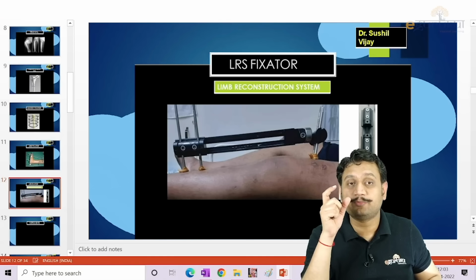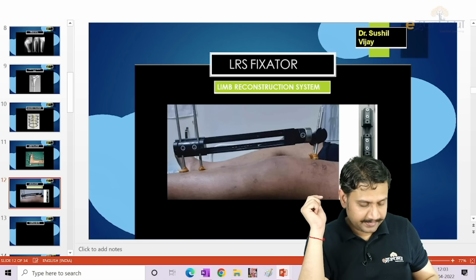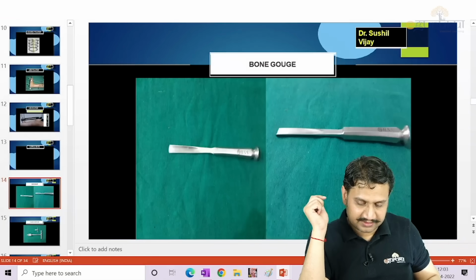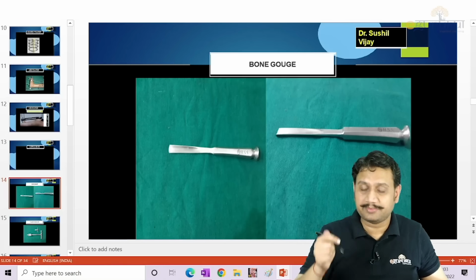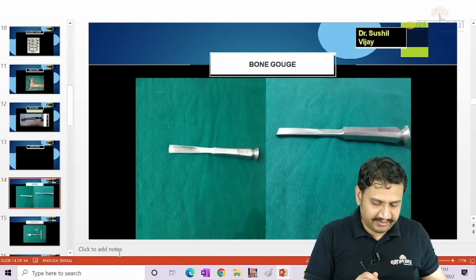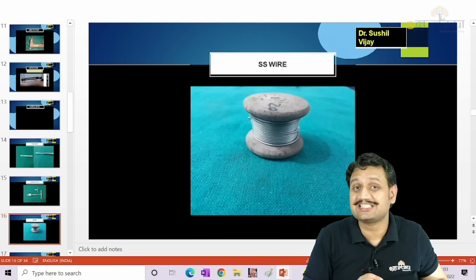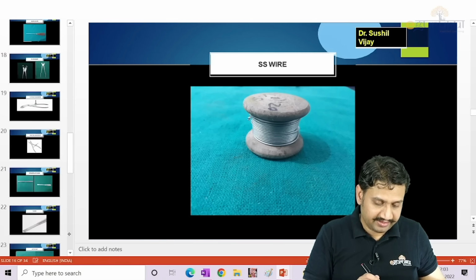This was one important question which was asked in your exam already. Limb reconstruction system, that is a rail fixator which is applied to the leg. Okay, and then we have certain important ones, the bone gouge, you should remember it. It is like an ice cream scoop, okay, like that. Then we have another important one. This is the stainless steel wire which is used for tension band wiring. Then we have this one.